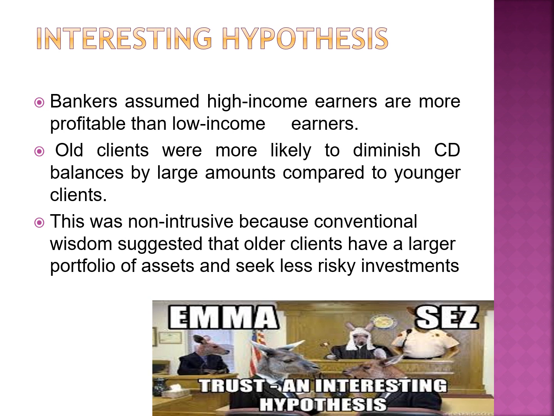The second example is: old clients were more likely to diminish cumulative deposit balances by large amounts compared to younger clients. Old clients means people who have been clients for several years and generations together. They'll have more balances compared to younger clients, because younger clients are more interested in other investment options, as they always expect more return within a short span of time.